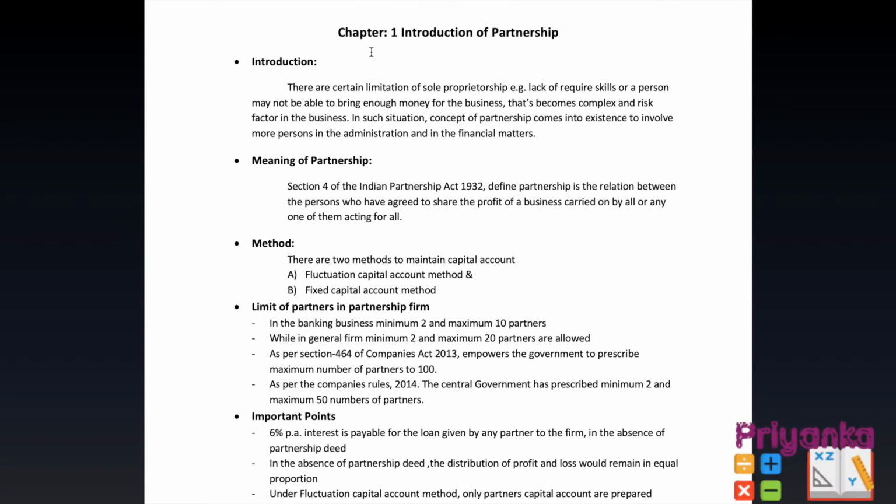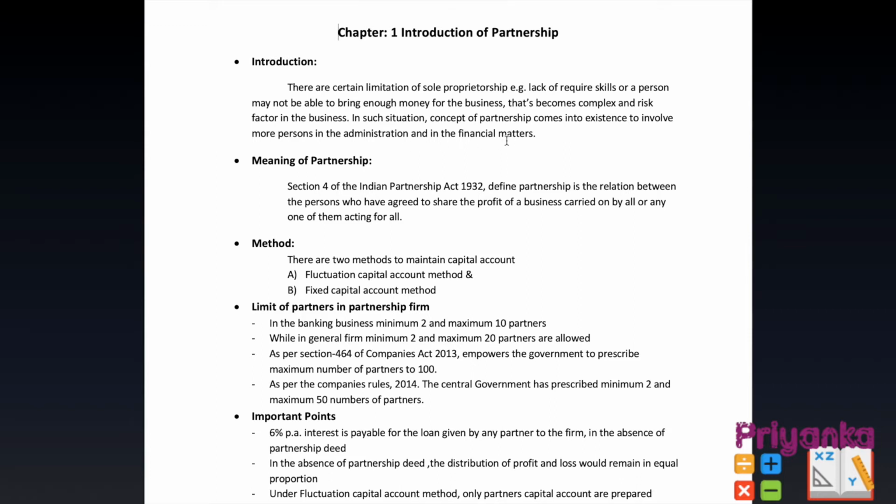From Standard 12, Introduction of Partnership. There are certain limitations of a sole proprietor, for example, lack of required skill, or a person may not be able to bring enough money for the business, which becomes complex and a risk factor in the business. In such a situation, the concept of partnership comes into existence to involve more persons in the administration and in the